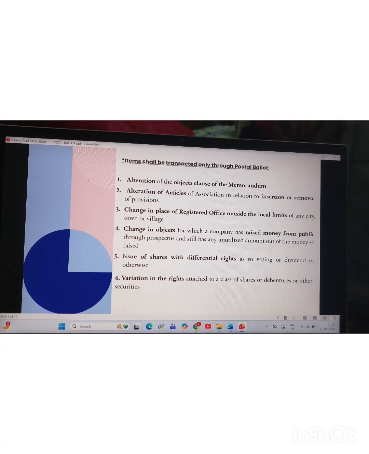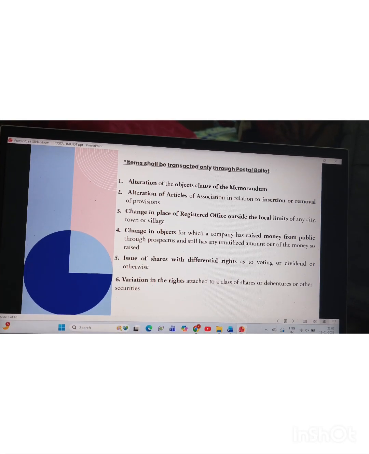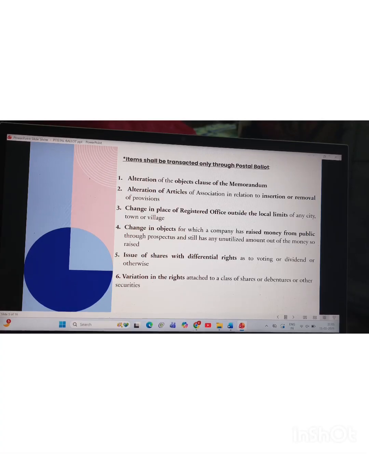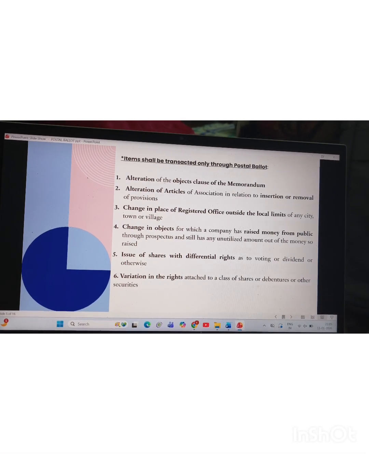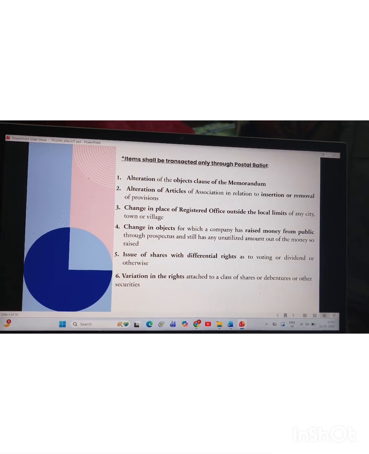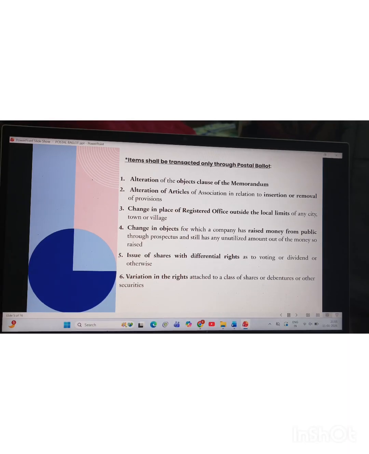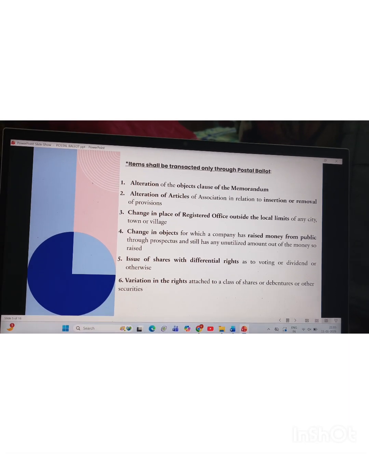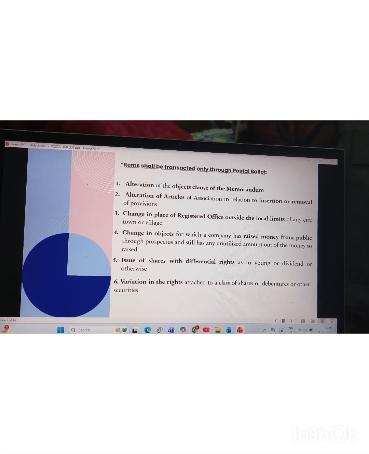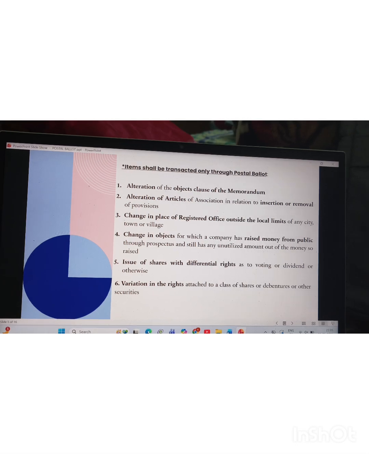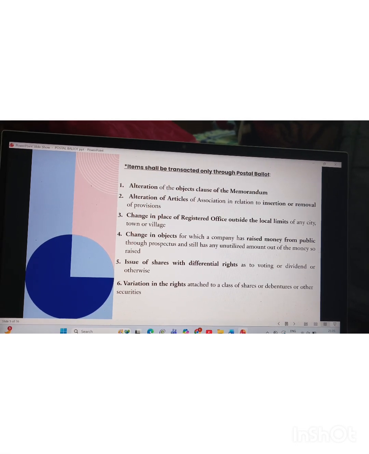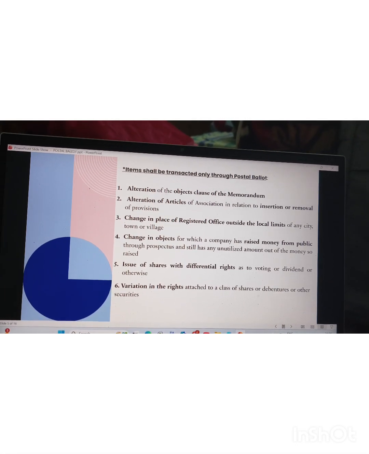change in the place of registered office outside the local limit, and if a company raised money from the public through a prospectus for a particular object, still has some unutilized amount, and wants to change its object, then it is required to take approval from the shareholders by postal ballot.